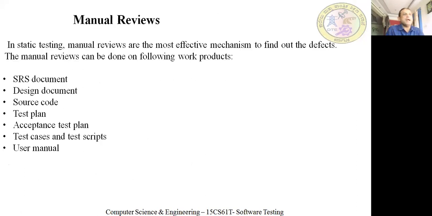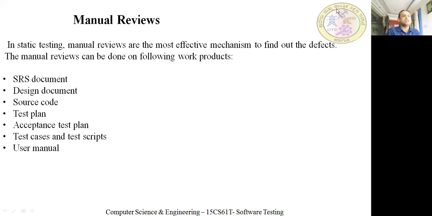Next is about manual review. How are you going to do the review there? What are you going to do? Review is nothing but checking. You're going to check the things there. In static testing, manual reviews are the most effective mechanism to find all the defects or errors. So manual review is the most effective method to find the defects. The manual reviews can be done on the following work products. How do we need to check the document, or do the test? Manual review is one of the methods to do static testing.